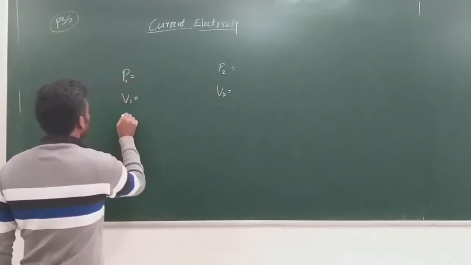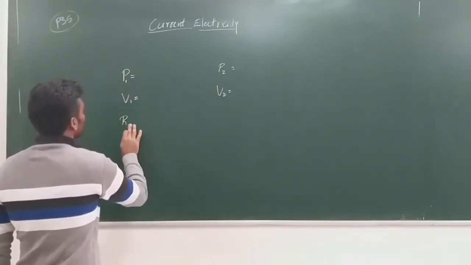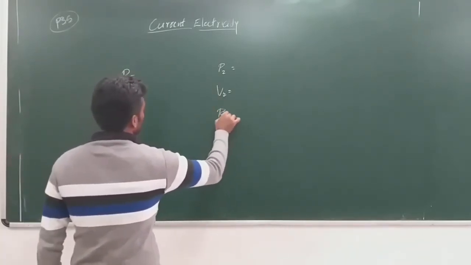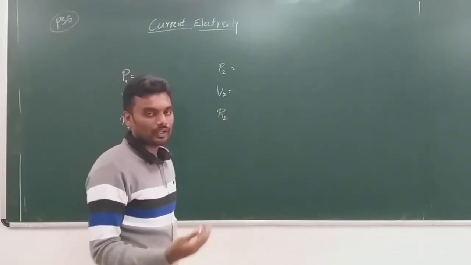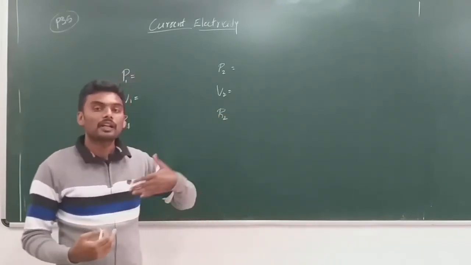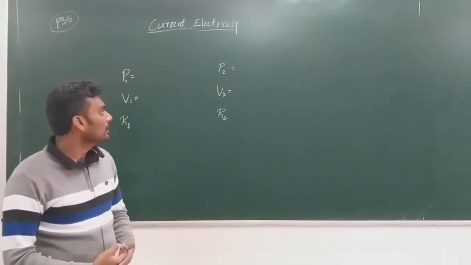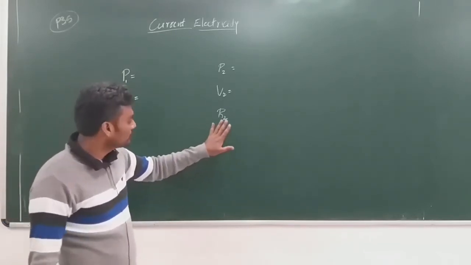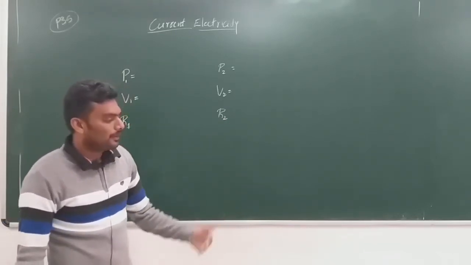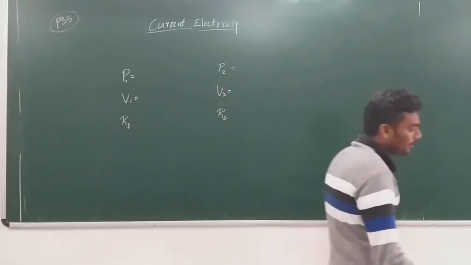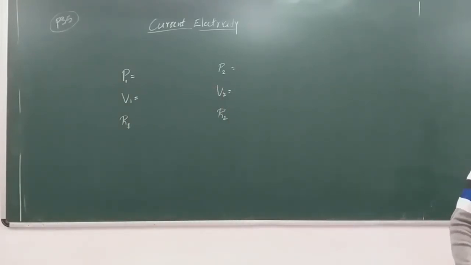So we need to get R1 and R2. They are not actually asking us to get the value of R1 and R2. They are just asking us to compare the values of R1 and R2. That's fine. Let us do the problem as asked in the question.